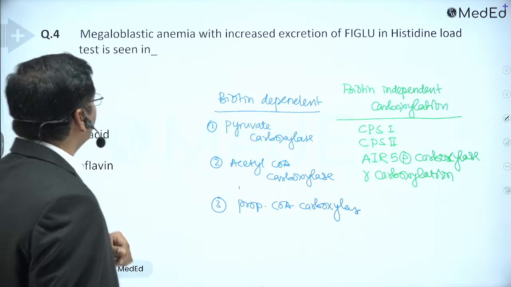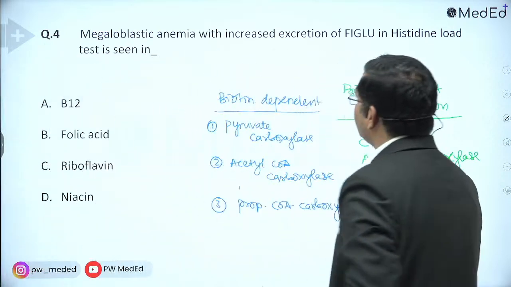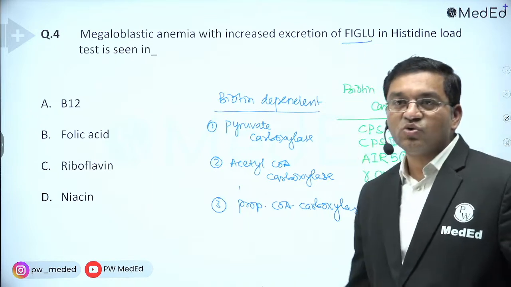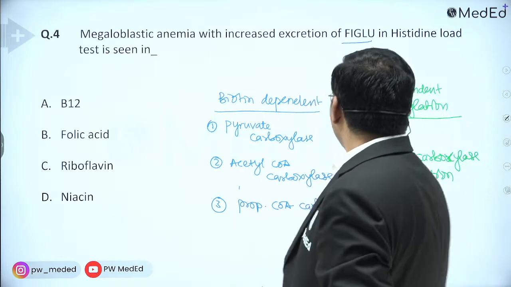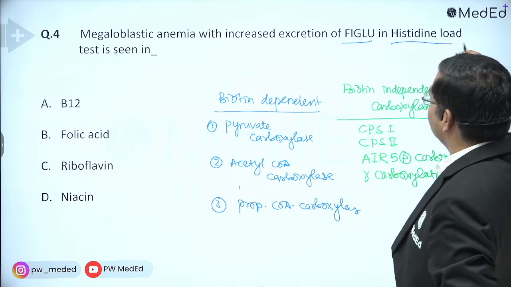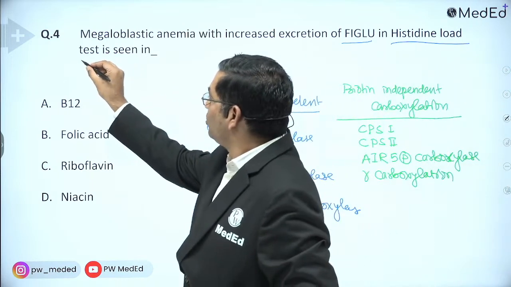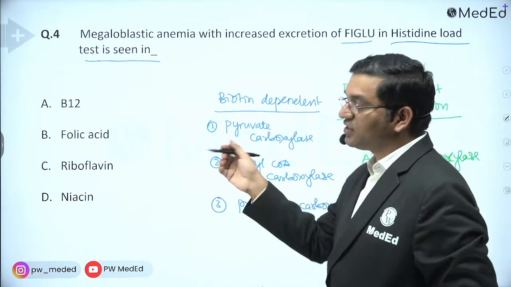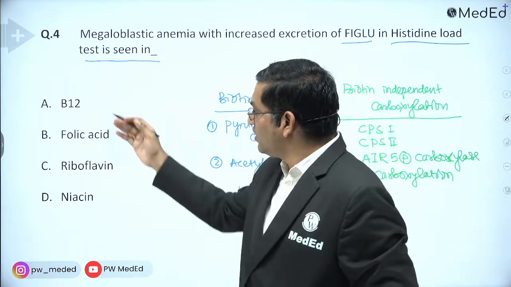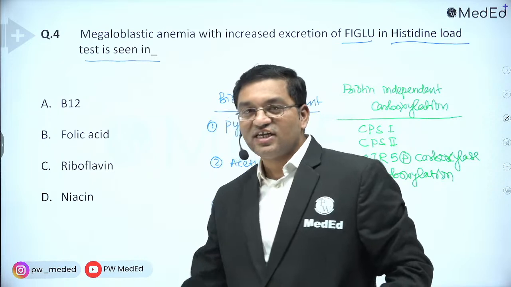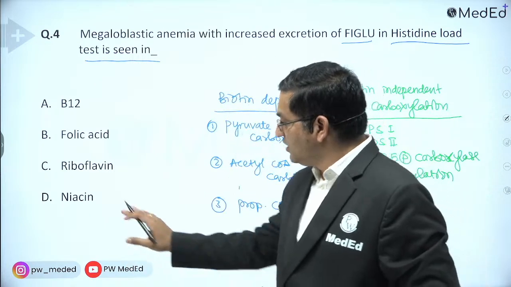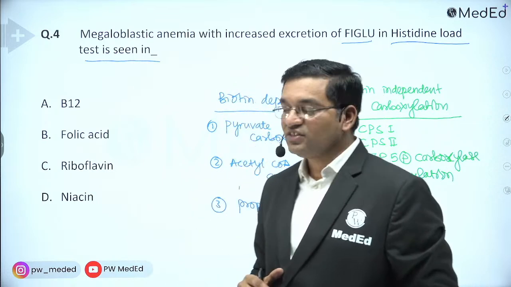Now coming to this question: megaloblastic anemia with increased excretion of FIGLU, formiminoglutamic acid, in the histidine load test. Okay, megaloblastic anemia, what is the cause? Here: B12, folic acid, riboflavin or niacin. Niacin deficiency we already discussed: diarrhea, dementia, dermatitis.